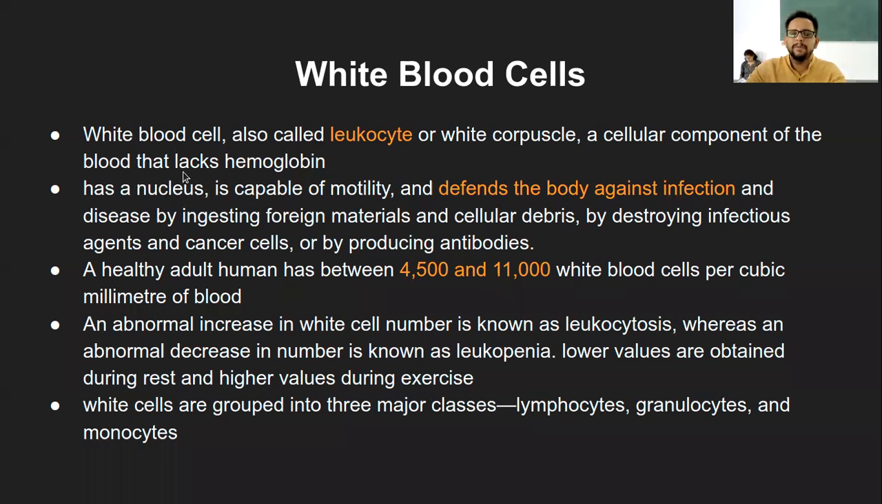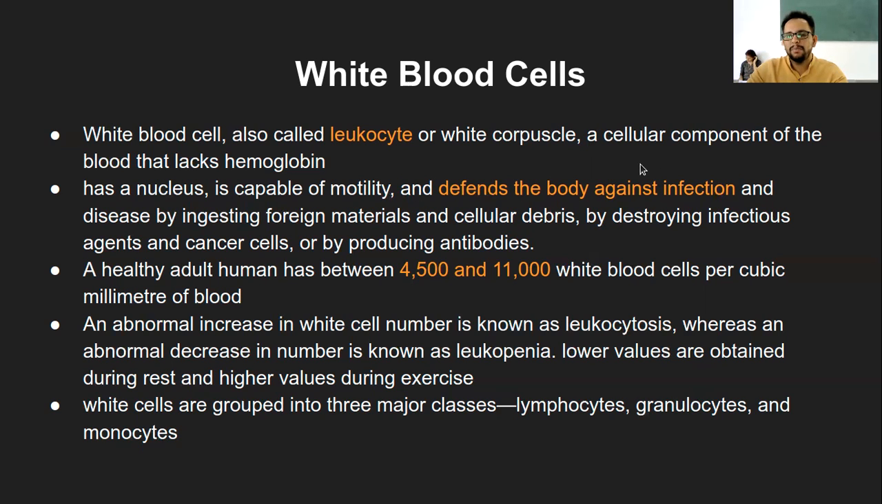And again, WBCs have a nucleus, depending on what type of WBC it is, which is another way to differentiate between RBC and WBC. They are also capable of motility. This is very specific to the immune cells, because RBCs cannot move on their own. They are usually carried with the blood. On the contrary, WBCs can move on their own, and that is why they are capable of motility.